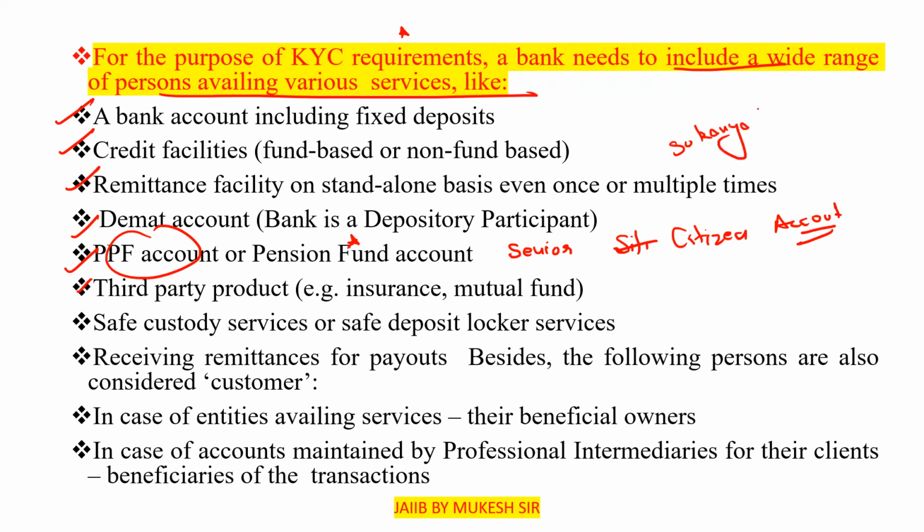For credit facilities, fund based or non fund based, like LC, letter of credit, and BG, bank guarantee. I request all of you to go through all these points.